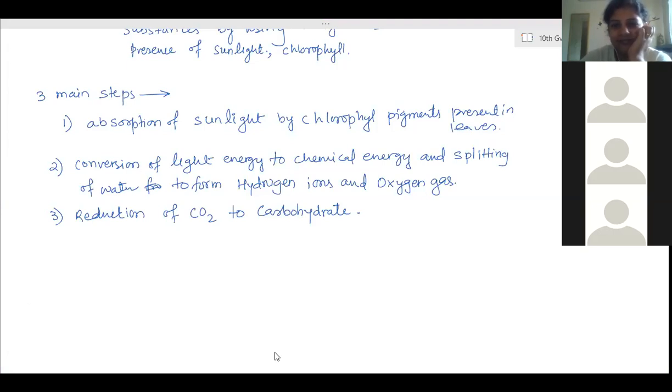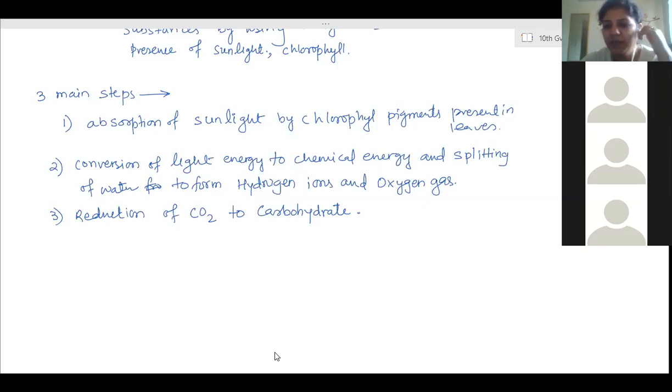Ma'am, the stomata open when the guard cells are turgid and close when they are flaccid. Yes. More stomata are present in the lower epidermis of the leaf. Stomata are the holes which are guarded by guard cells. Guard cells open or close, and that opening is called a stomata.